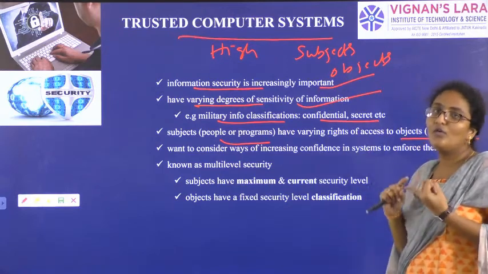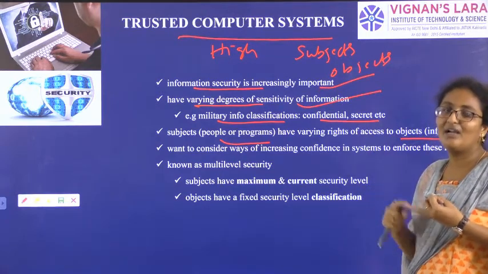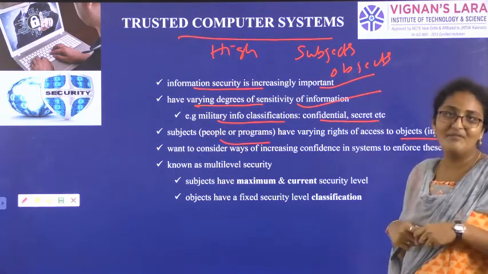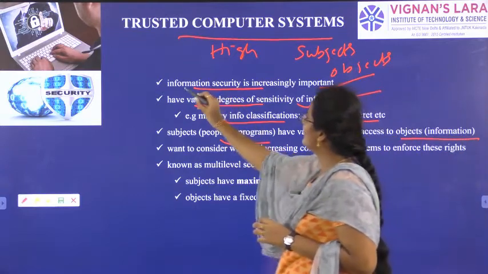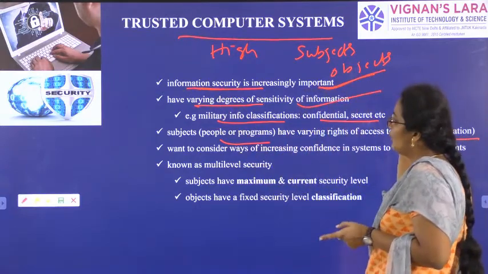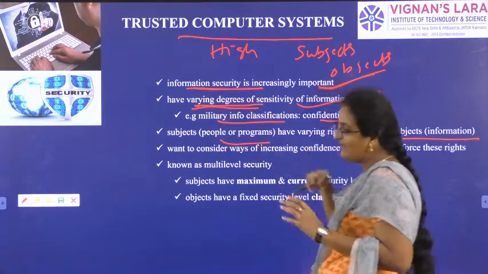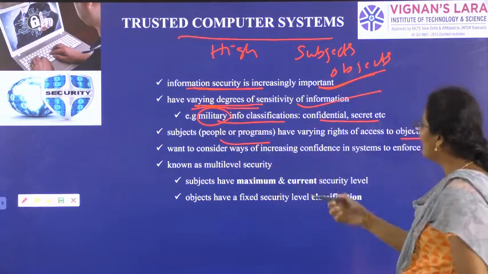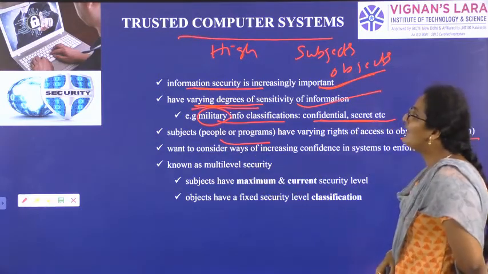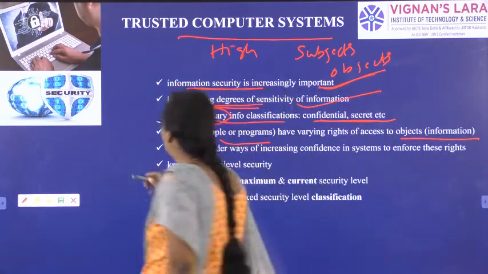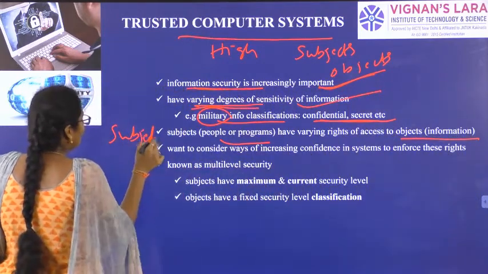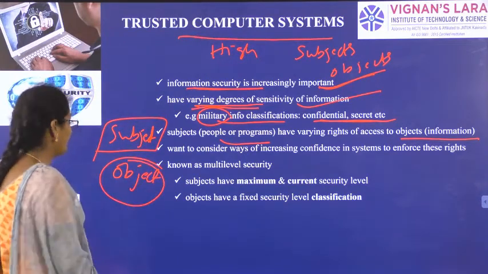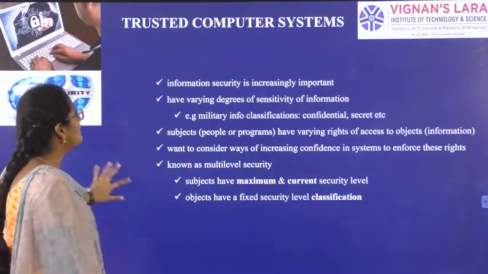Now we know what malicious software is, we know what a firewall is, and we also know that firewalls have limitations. So next one is trusted systems. Why did people go into trusted systems? Because information is increasing day by day, it is important, and it has different levels based on sensitivity. For example, military information or any information related to the country is confidential and secret. While talking about trusted computer systems, we have two words. One is subject, which is nothing but people and programs. The other is object, which is nothing but information. So these are trusted computers.